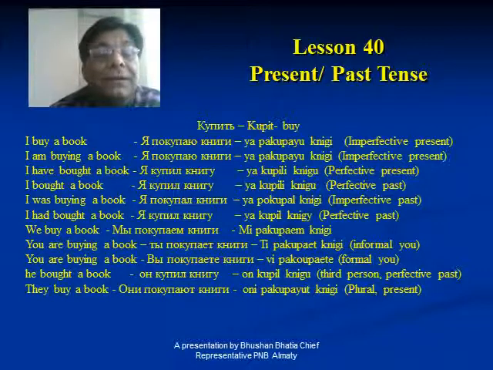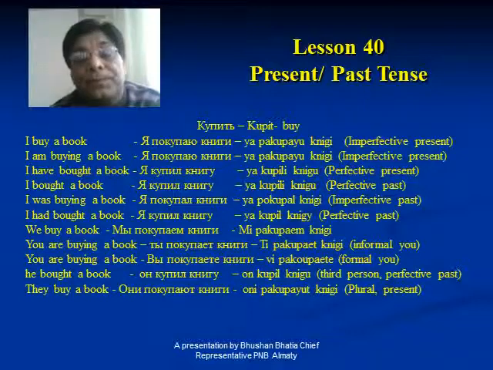Since it is past tense, the tail of the verb will change to la. So ya pakupal knigi. Then, I had bought a book. Now you see the difference between the two sentences. I was buying a book means it is imperfective. I bought a book, I had bought a book.